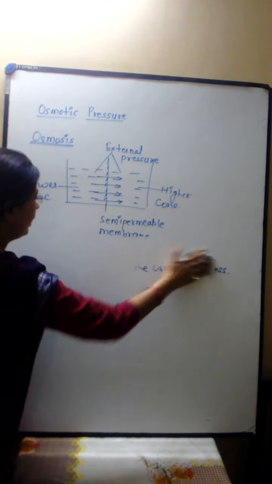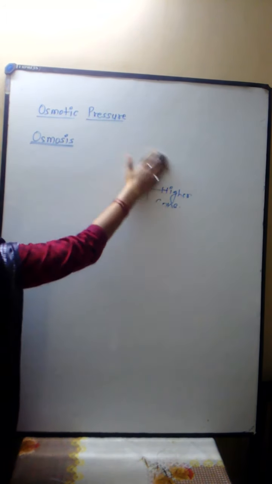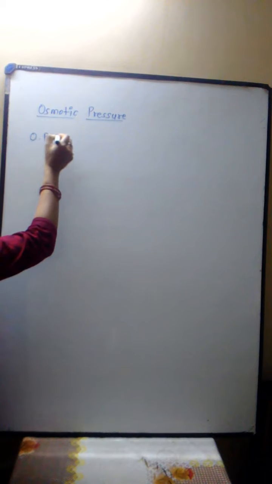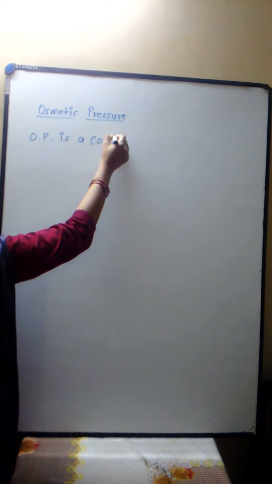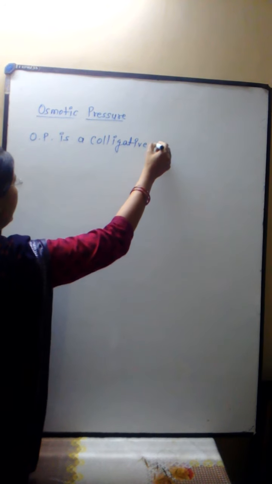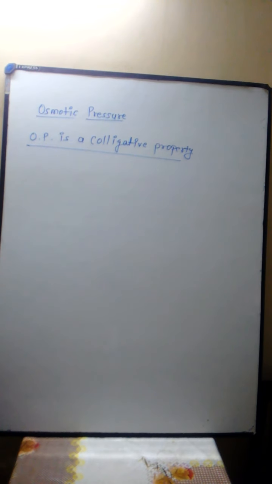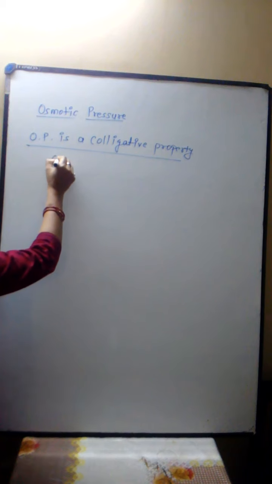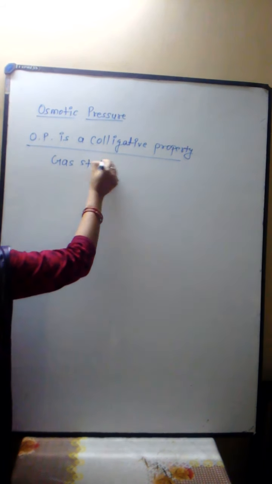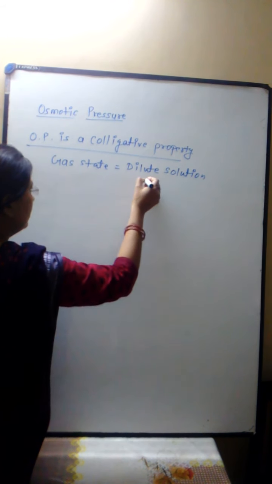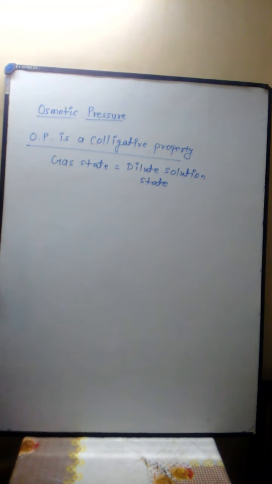So osmotic pressure is a colligative property, as proved by the following. Scientists propose that the gaseous state and the dilute solution state have many similarities.